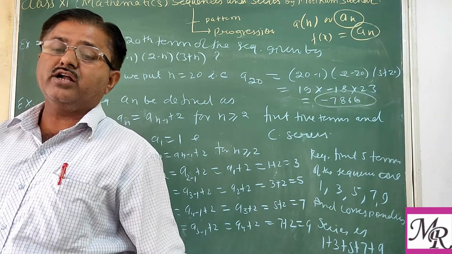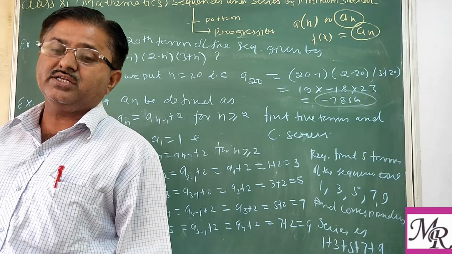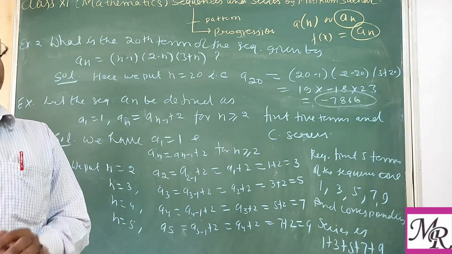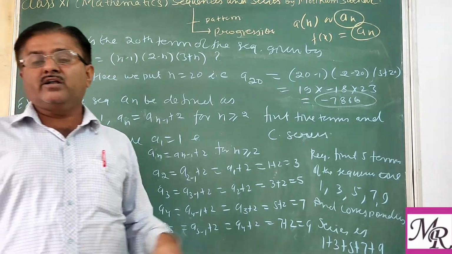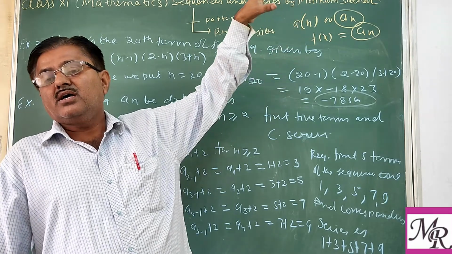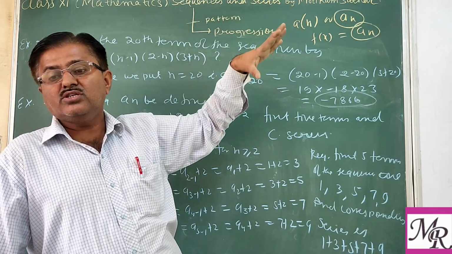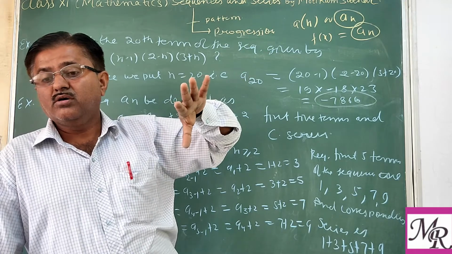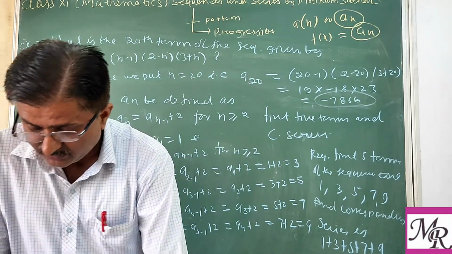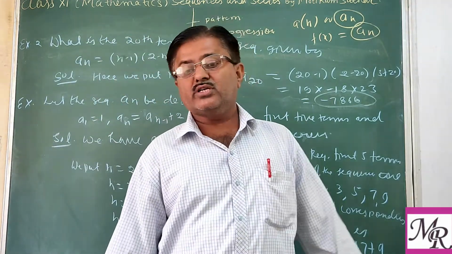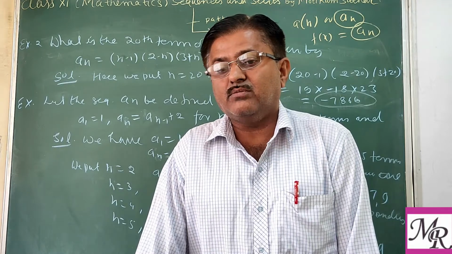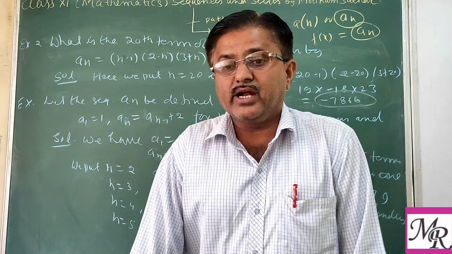Why we are using the word progression we have already discussed, because it has a specific pattern. If it follows some specific pattern, then instead of sequence we use the word progression. Now we call it arithmetic progression, not arithmetic sequence. Why? Because it has a specific pattern. What pattern? The difference of the succeeding to the preceding is always constant throughout the sequence. So this sequence is converted into a progression. Clear? And you already know in arithmetic progression we write the first term, second term, third term, or general term, and there are some properties.